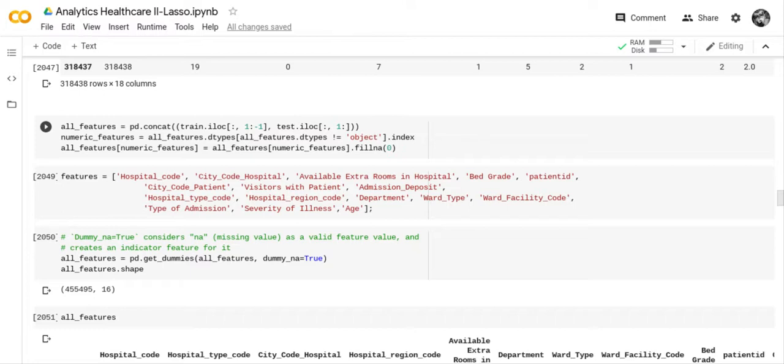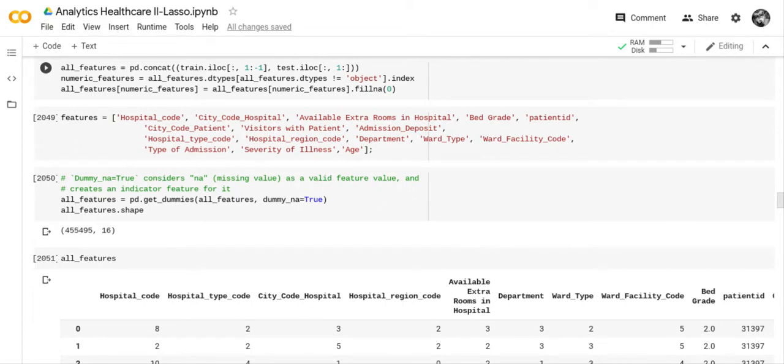But we had already tested that previously, and there were not any missing values in the numeric data anyway. So I just did this column on features, and I'm not really using it in this particular program, but since I typed it in, I would keep it in there, because I may need it in another algorithm, because I'm going to be using more algorithms to try to improve my score.